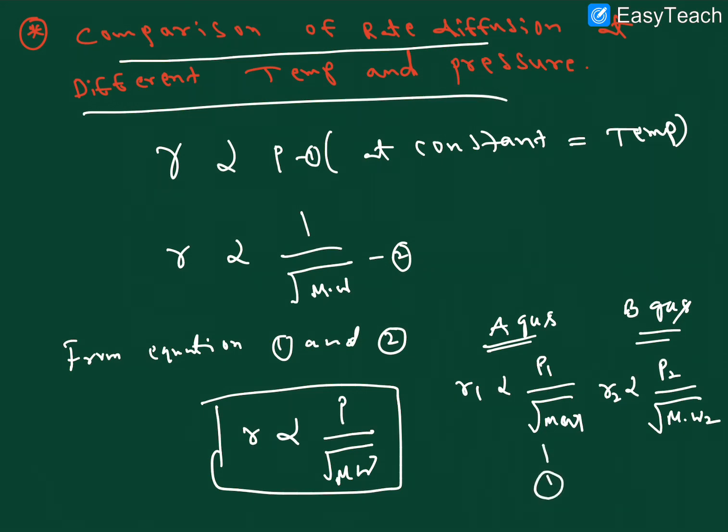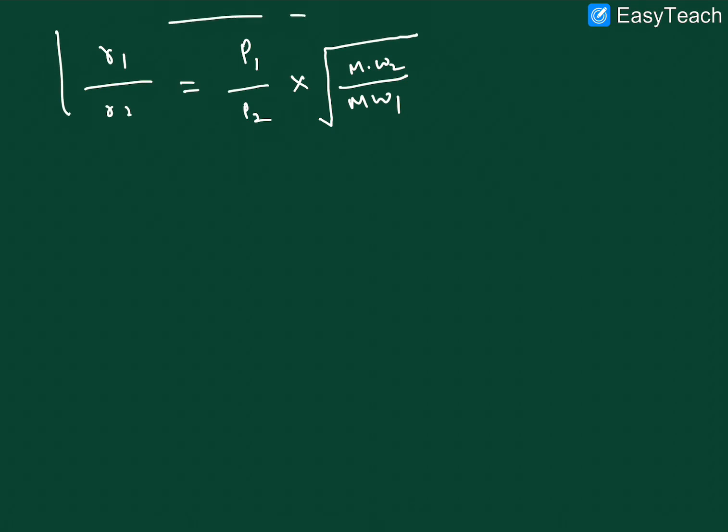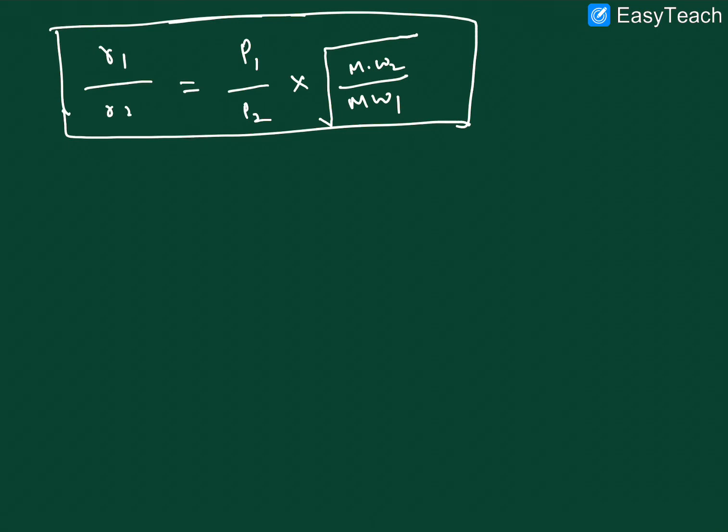From equation 1 and equation 2, R1 by R2 is equal to P1 by P2 into the square root of molecular weight of 2 by molecular weight of 1. So this is the final relation between pressure, molecular weight and rate of diffusion. I hope it is clear.